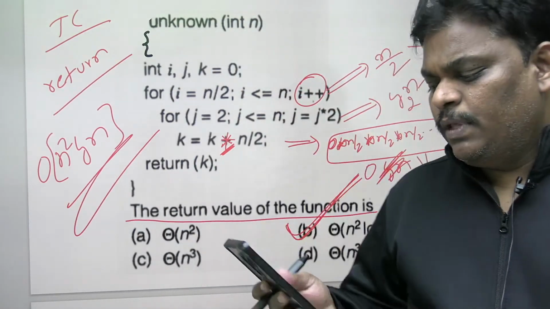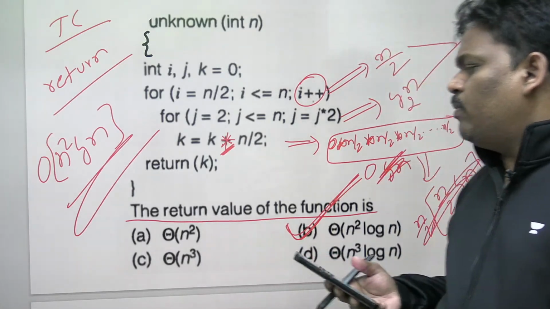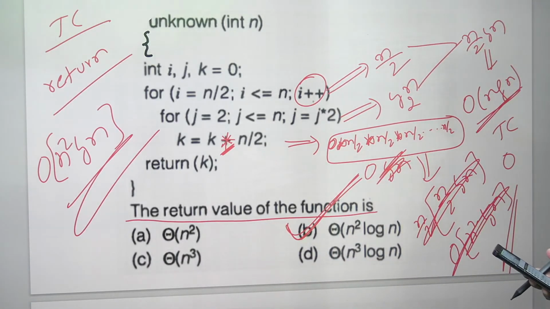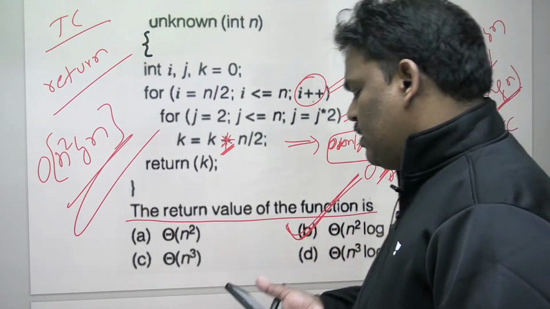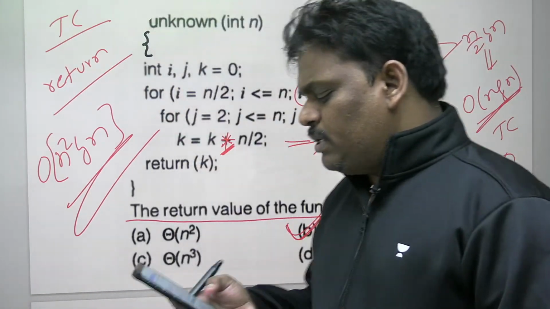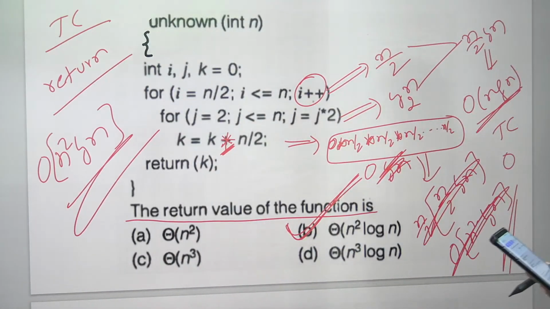So time complexity will change only if loops are increasing or loops are decreasing. Otherwise time complexity will not change. Is it okay?